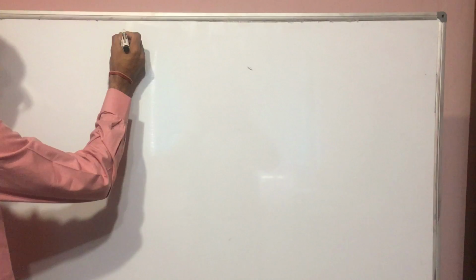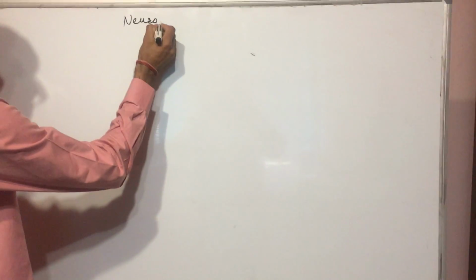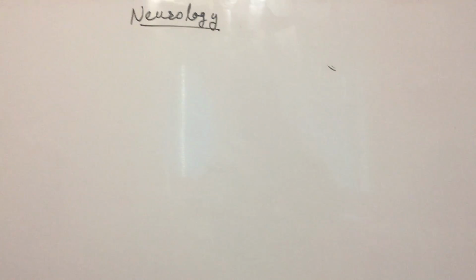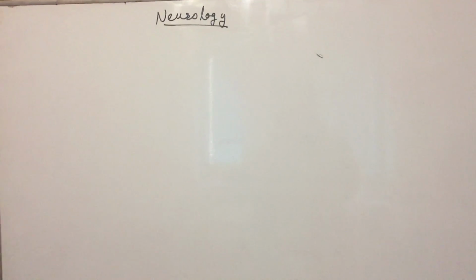Okay, today we are studying a very basic concept of neuroanatomy. First we study neurology. In neurology we study neuroanatomy, neurophysiology and neuropathology. So first, what is neurology?